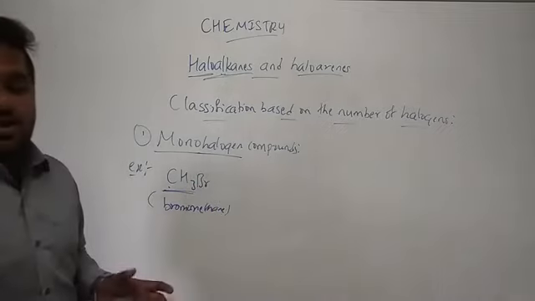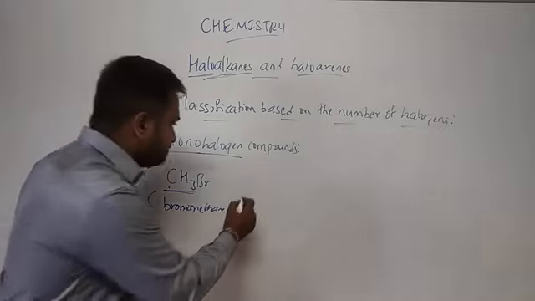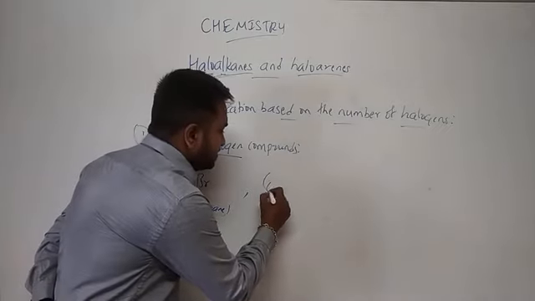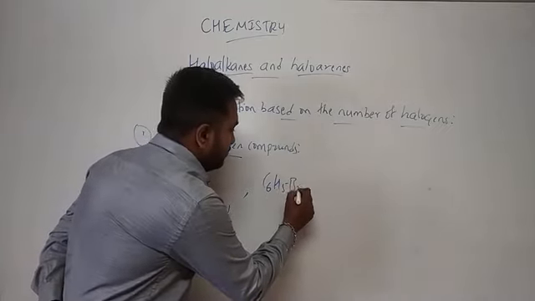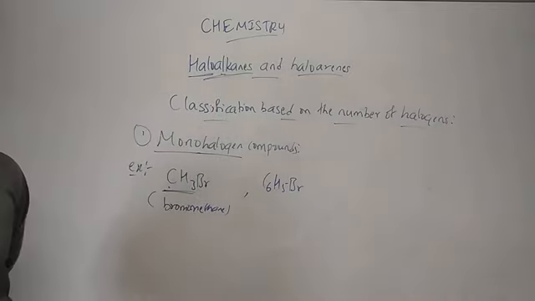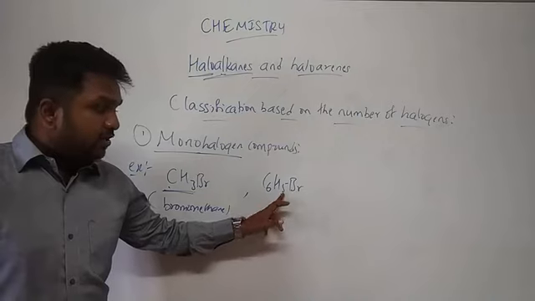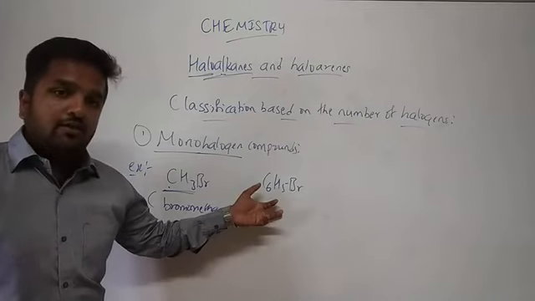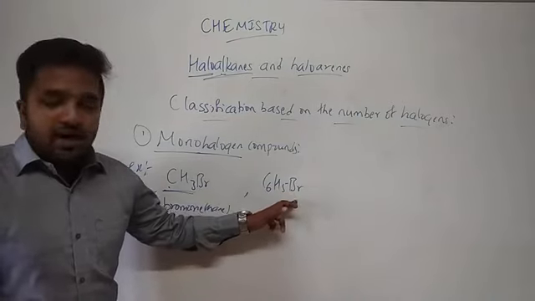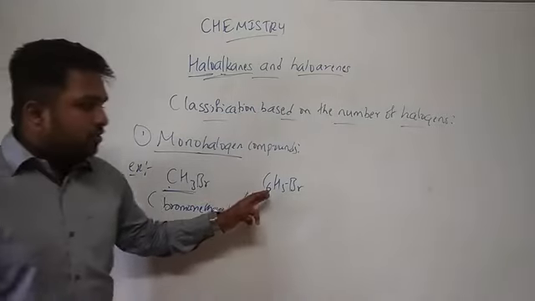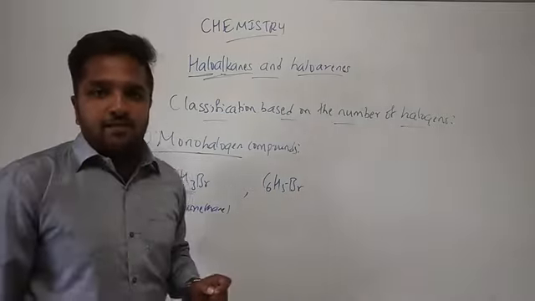This is for alkanes. Let us go for arenes. So it is benzene, C6H5Br. In the benzene ring, where benzene was C6H6, one hydrogen has been removed, and in the place of the hydrogen, bromine has come. So hydrogen is replaced by bromine.